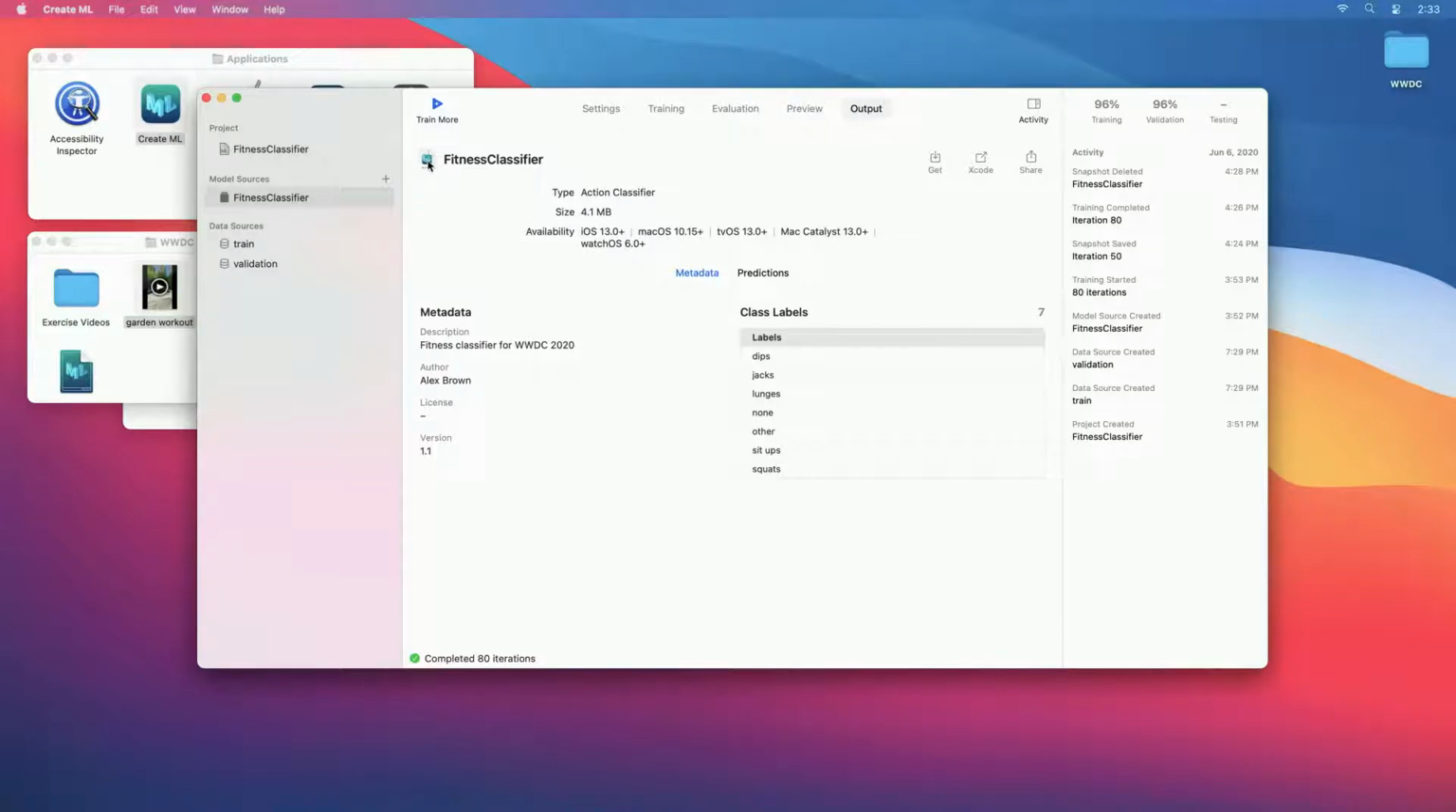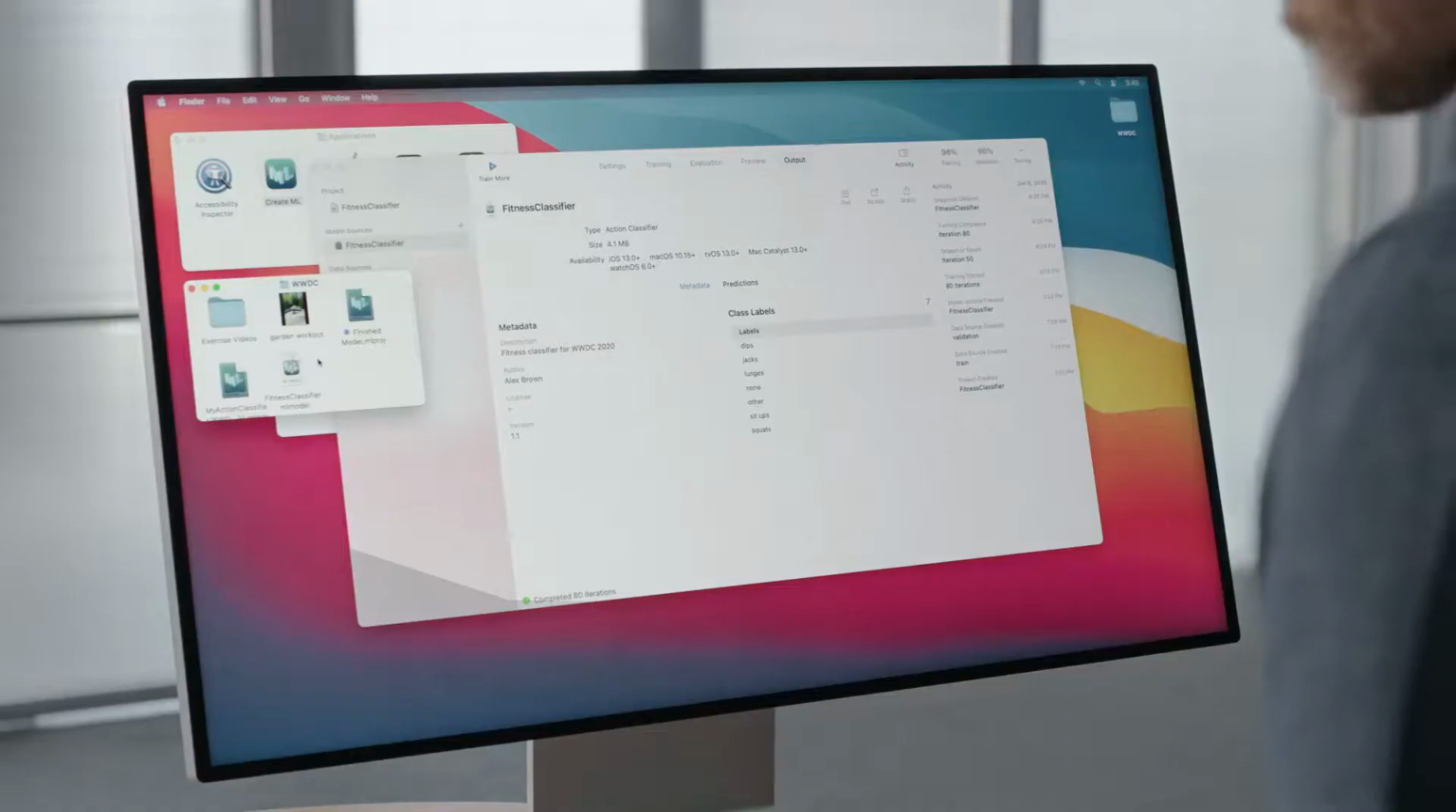Let's save the model by dragging the icon into the Finder, fitnessclassifier.mlmodel. And now we can share it with Yuxin, who's going to show us how to build an awesome iOS fitness app.